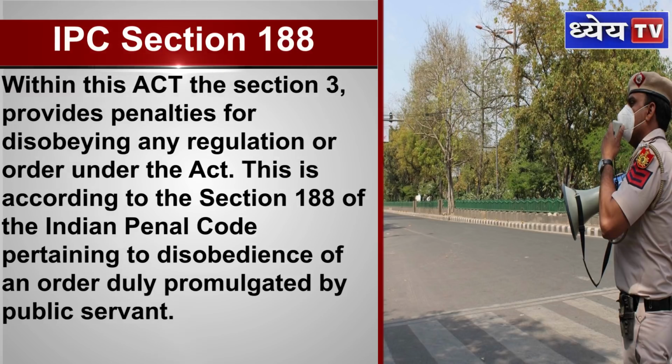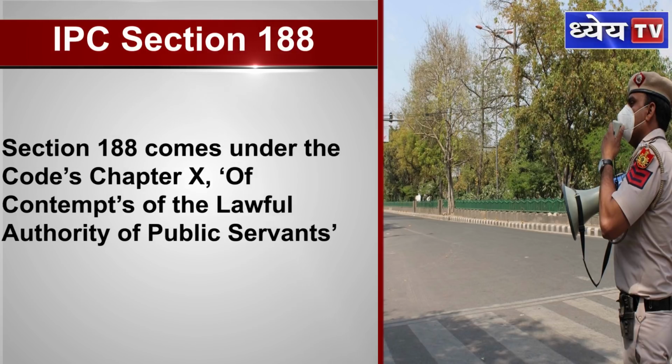This is according to Section 188 of the Indian Penal Code pertaining to disobedience of any order duly promulgated by a public servant. Section 188 comes under the Code's Chapter 10 of Contempts of the Lawful Authority of Public Servants.